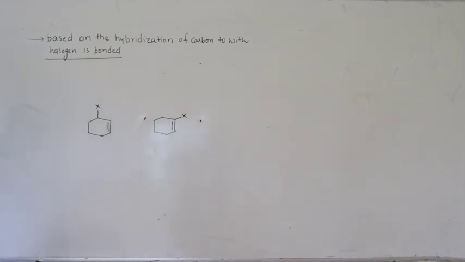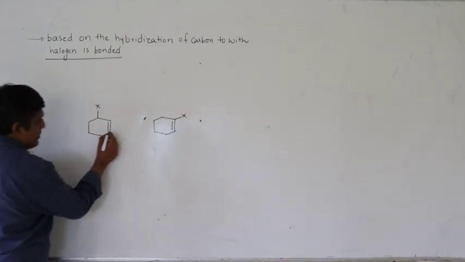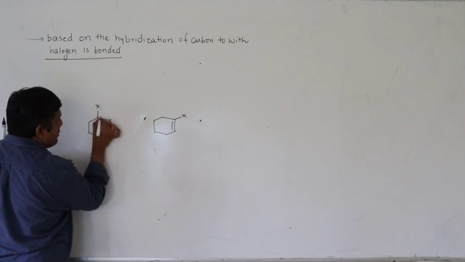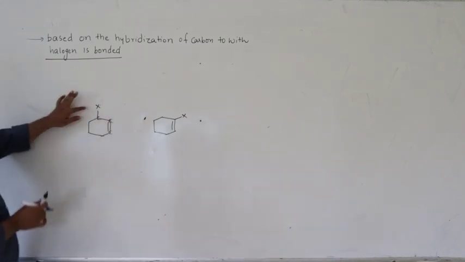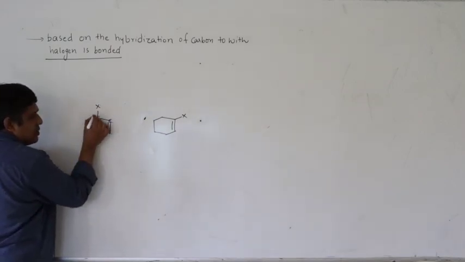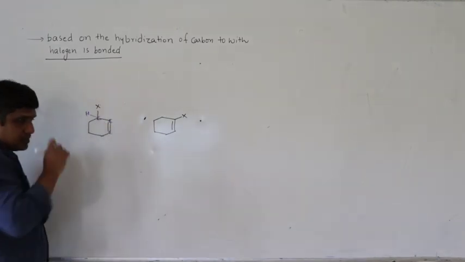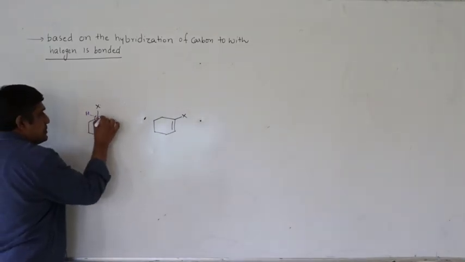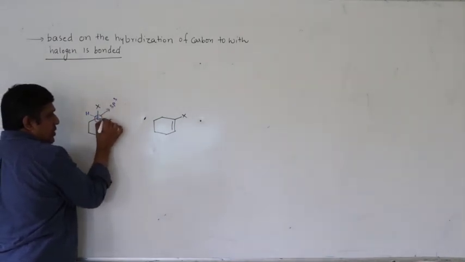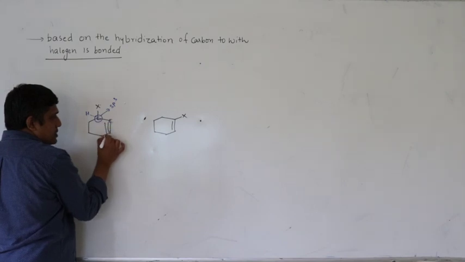Now, let us try to identify. So we have a carbon here, a carbon here, a carbon here. Halogen is bonded to this carbon. How many bonds does it have? 1, 2, 3. The other bond, which is not shown, must be hydrogen. That means this carbon is sp3 hybridized. On this side you have a vinylic group arrangement.